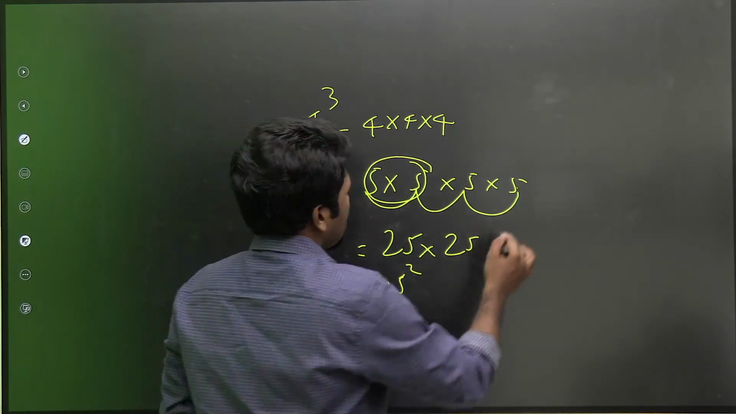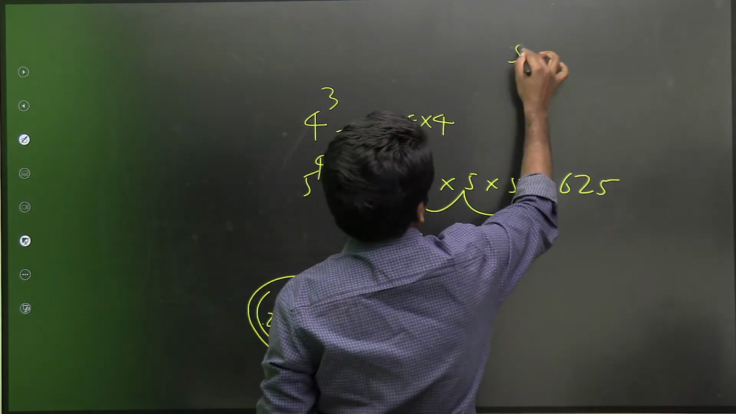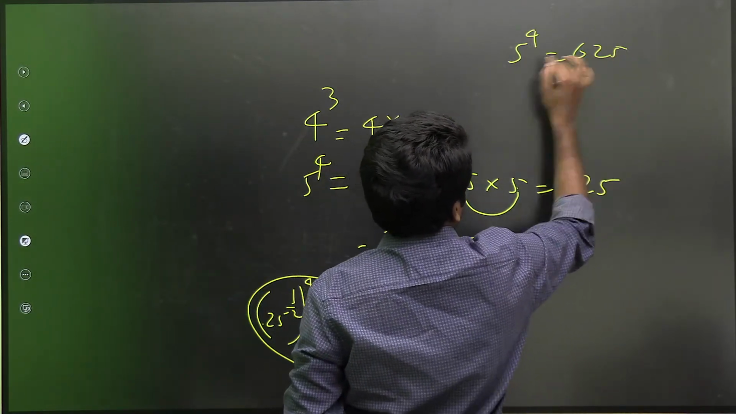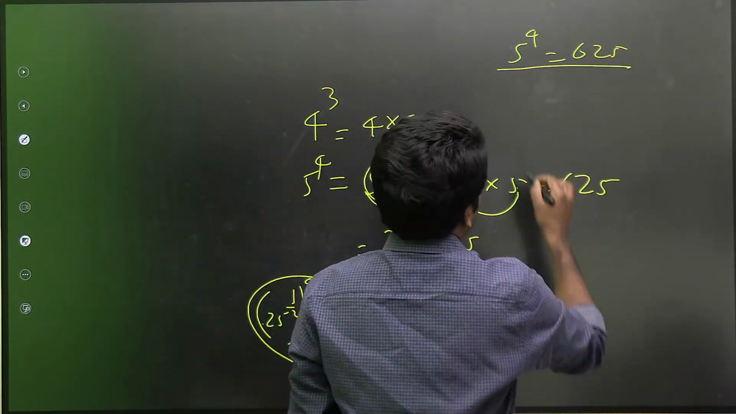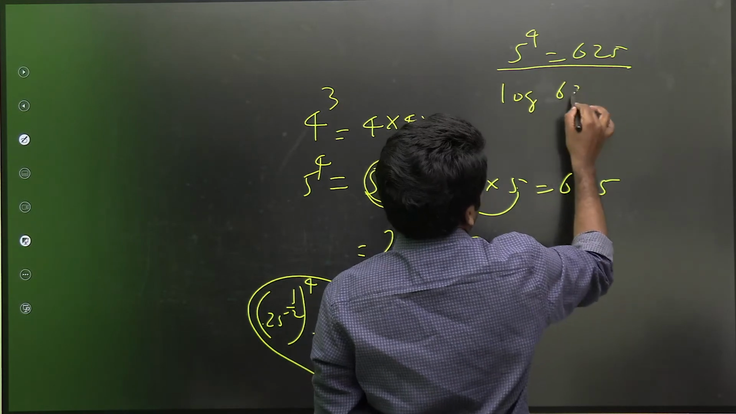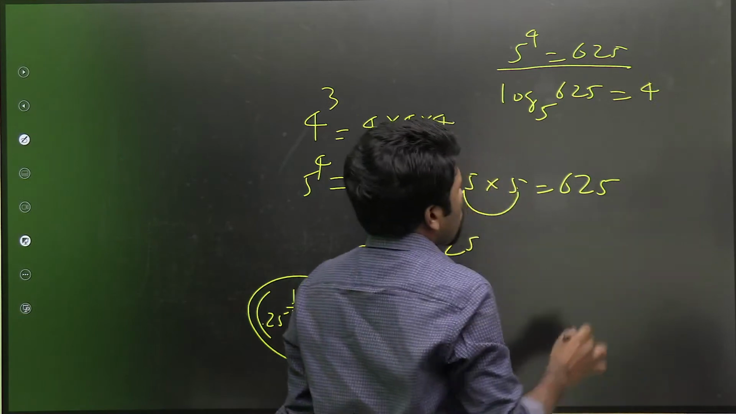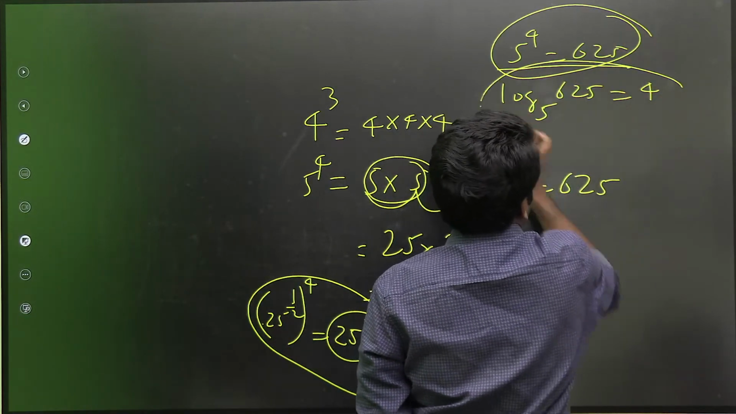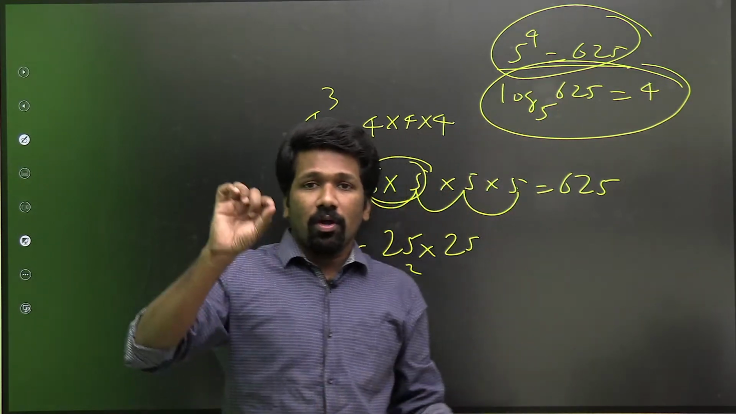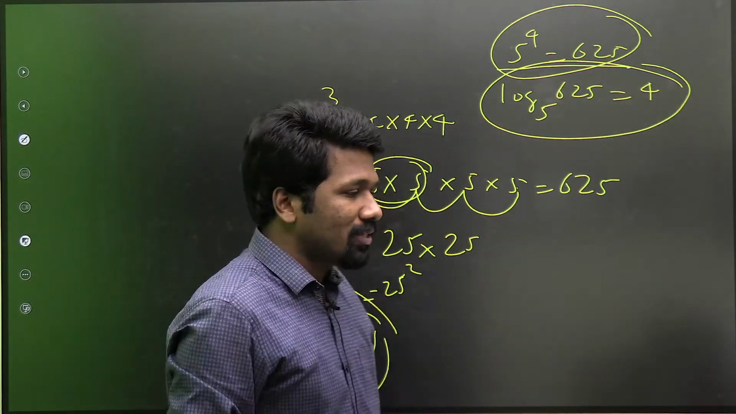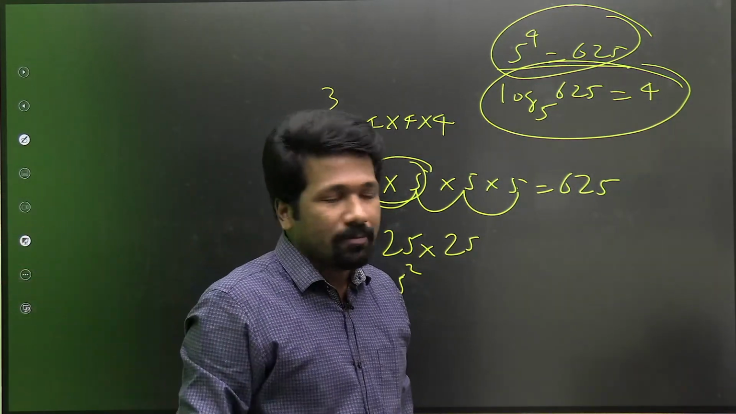5 raised to 4, if simplified, you will get 625. In exponential form, 5 raised to 4 is 625. The logarithmic form of the same thing can be written as log 625 to the base 5 is 4. This and this are the same. This is the exponential form, this is the logarithmic form. Logarithmic form in detail tomorrow we will discuss, but understand that these two are one and the same thing.